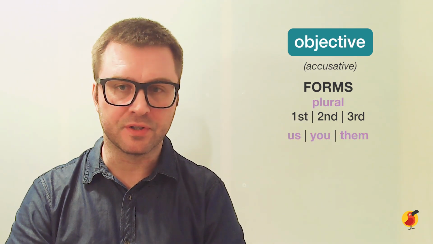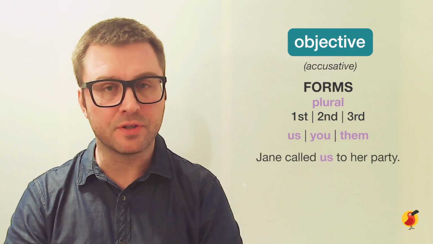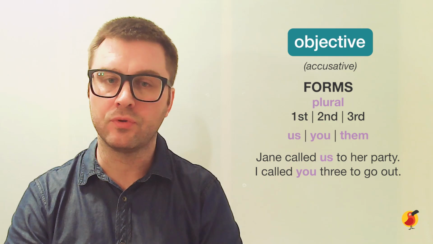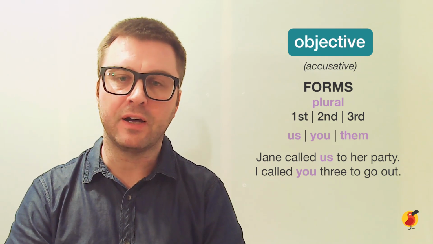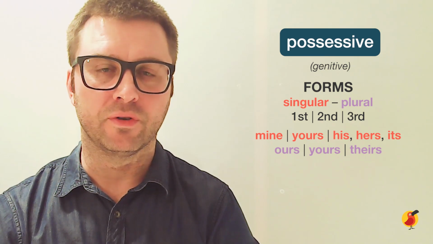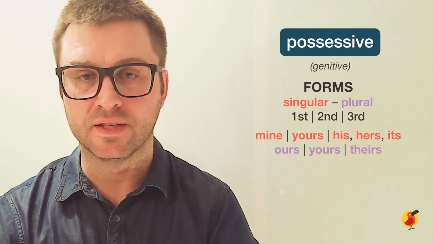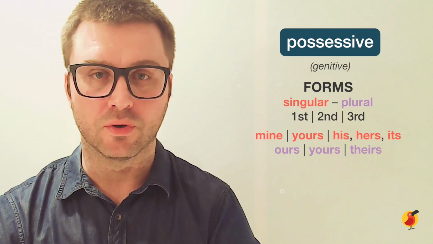For the first person, we have Jane called us to her party. For the second person plural, I called you three to go out. And finally, for the third person plural, I gave them my money. Now we have finally come to the possessive case, specifically the predicative possessives. And the forms of the possessive pronouns are mine, yours, his, hers, its, ours, yours, and theirs.